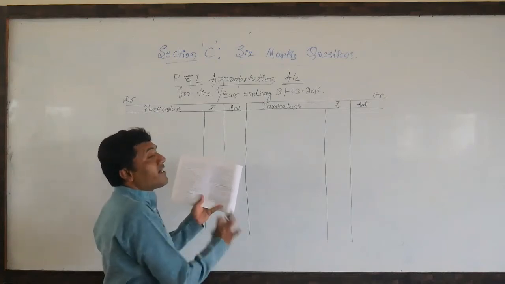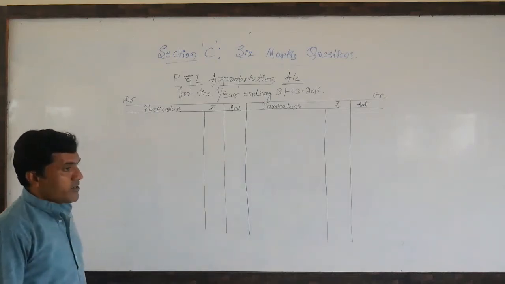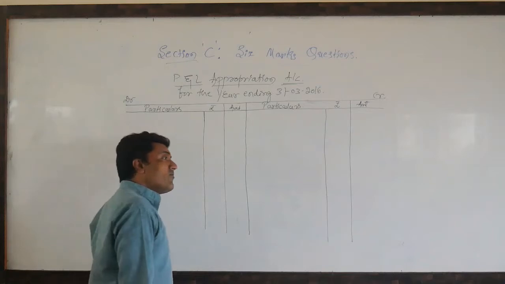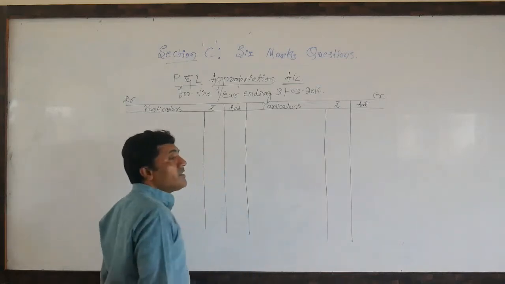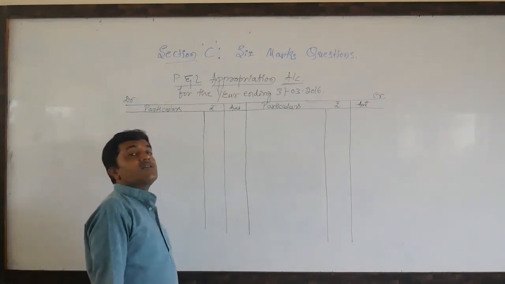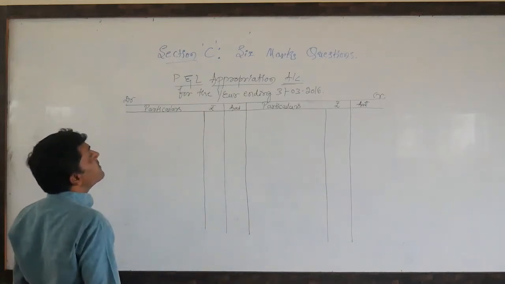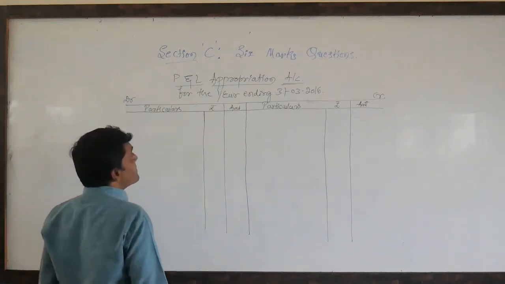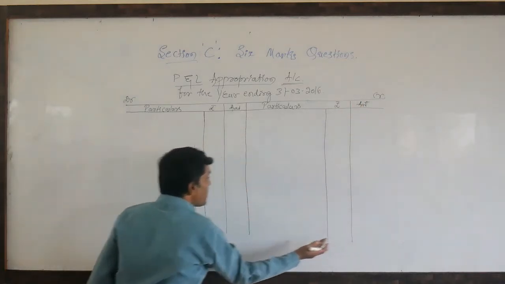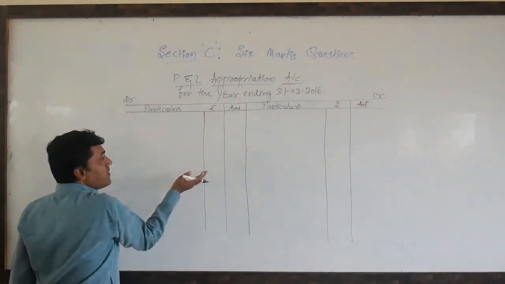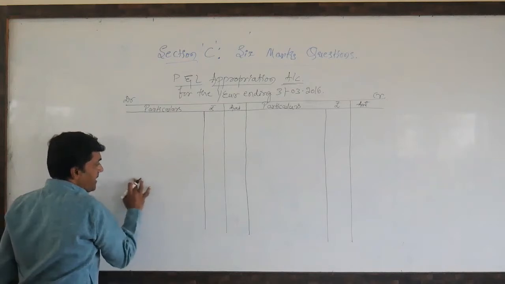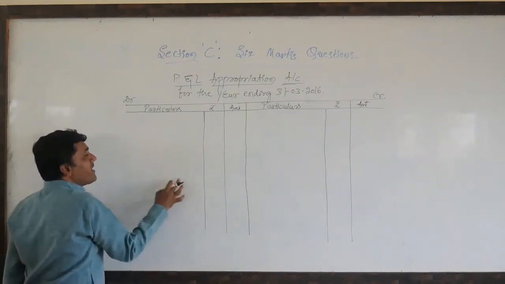So this is the net profit from the profit and loss account. The credit balance of the profit and loss account is to be treated as net profit. Credit balance means if the credit side total is more than the debit side total, the difference is net profit. So net profit carried down.